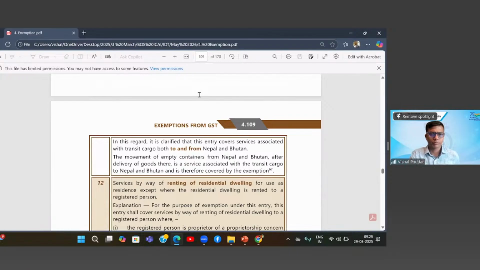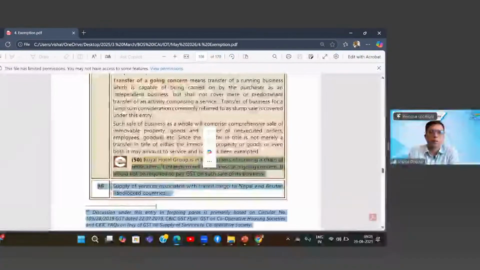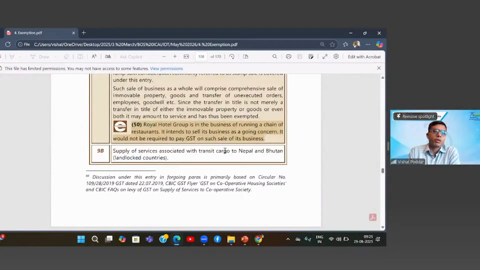Please go ahead. In this regard, it is clarified that this entry covers services associated with the transit cargo, both to and from Nepal and Bhutan. The movement of empty container from Nepal to Bhutan after delivery of goods there is a service associated with the transit cargo to Nepal and Bhutan, and is therefore covered by the exemption. Again, the reading of this basic entry is very important. They are not saying only the transport services are exempt. In fact, they have widened the scope, saying services associated with the transit cargo.